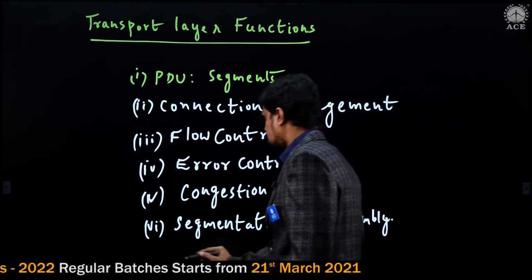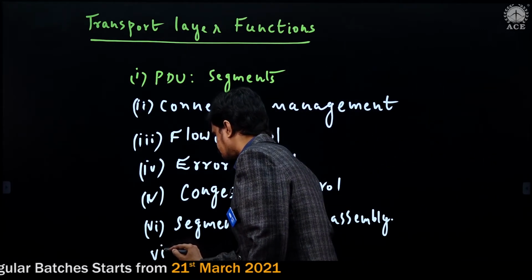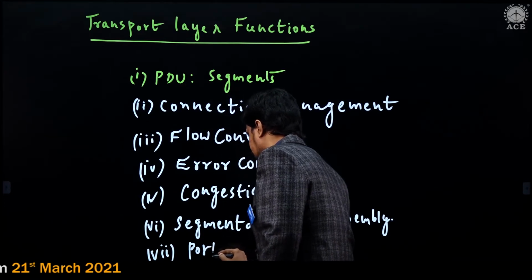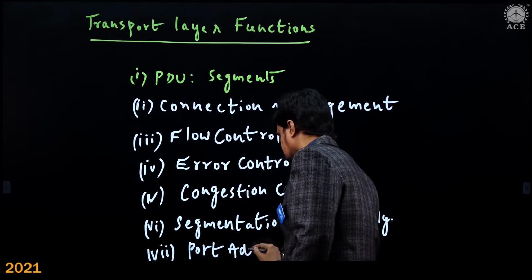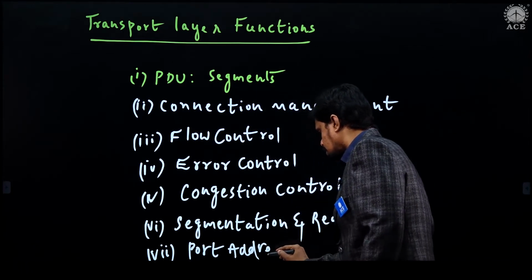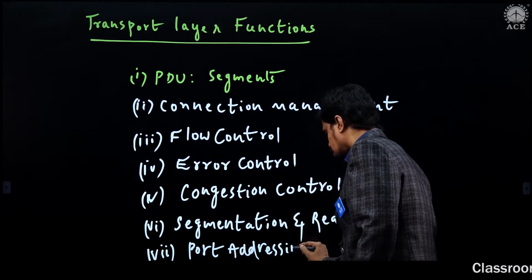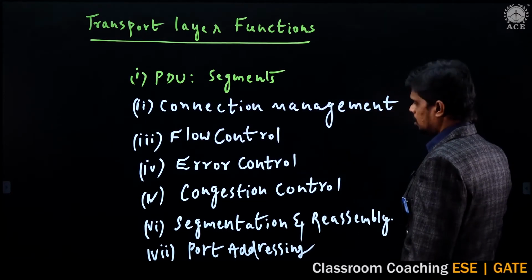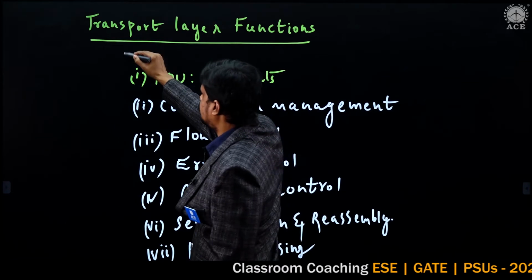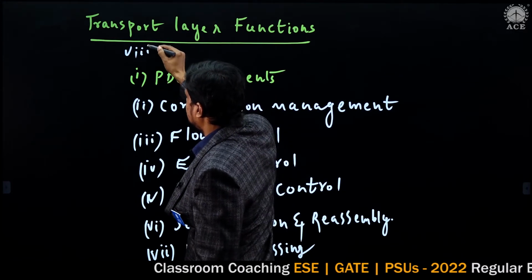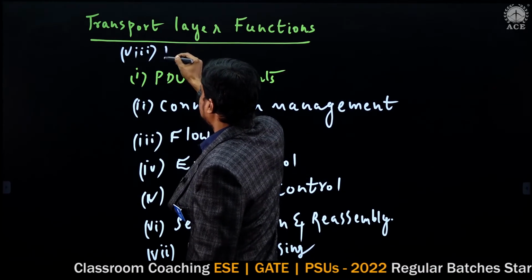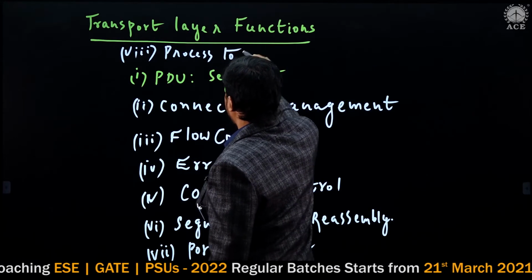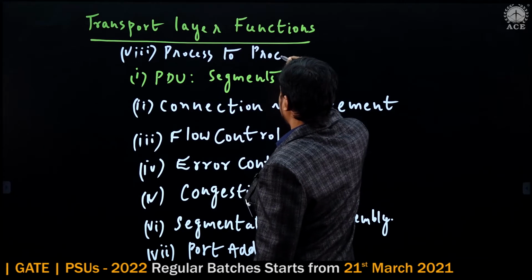And this transport layer is also responsible for providing port addressing. And the last one, the other functionality of the transport layer, is that it provides process to process delivery.